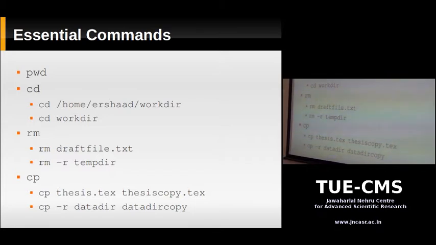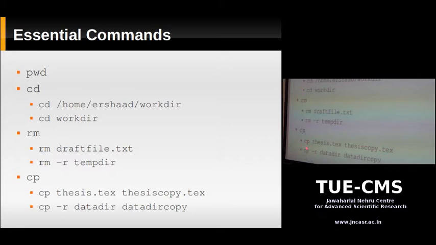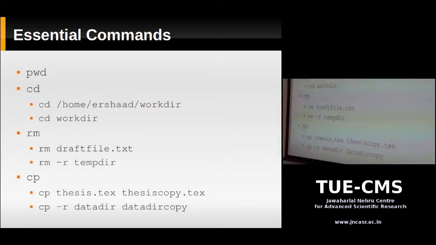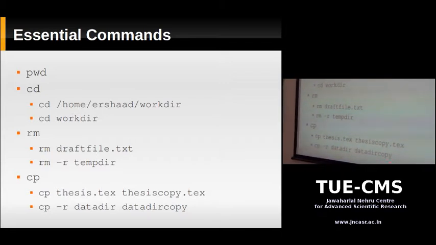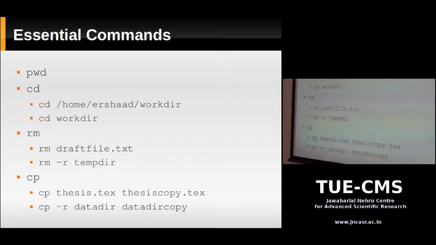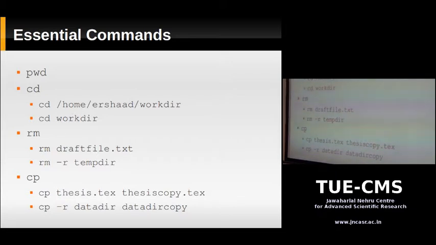Okay, so cp by default copies only individual files. So this is again the recursive option. What it does is you can make a copy of an entire directory. So suppose you have data, here's data dir. You give cp -r data dir copy. What it does is it creates a copy of that directory, including all the files in it, including all the subdirectories. Okay, entire copy.